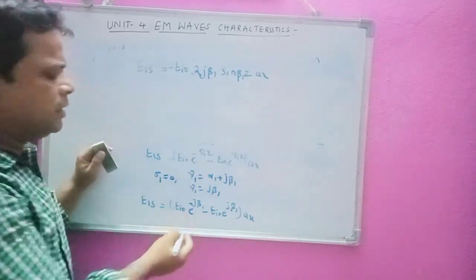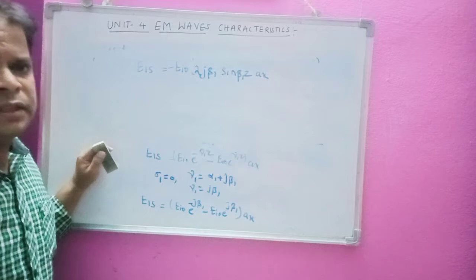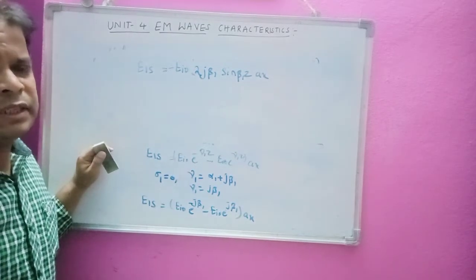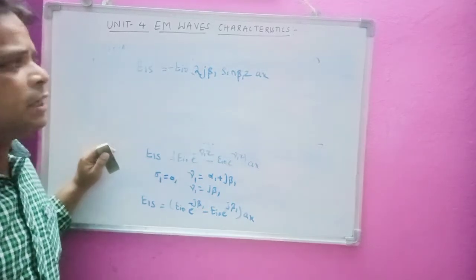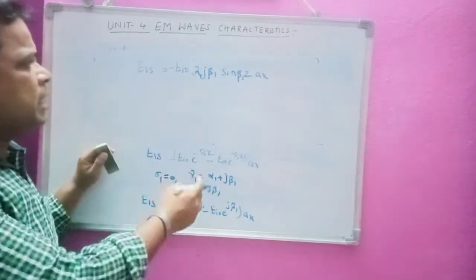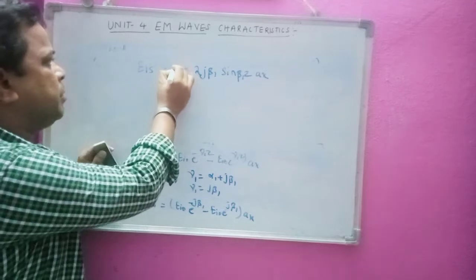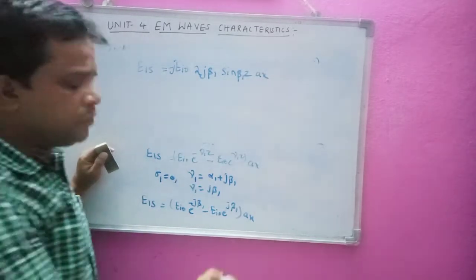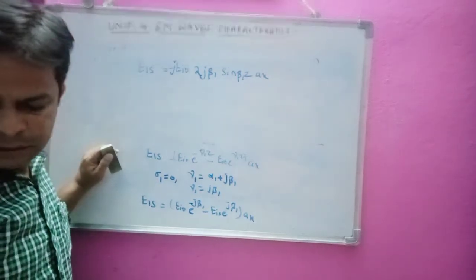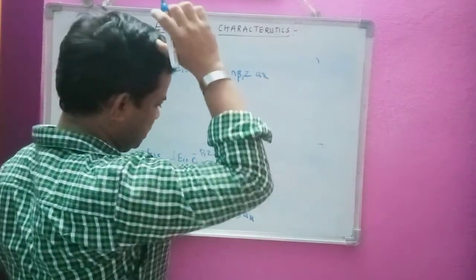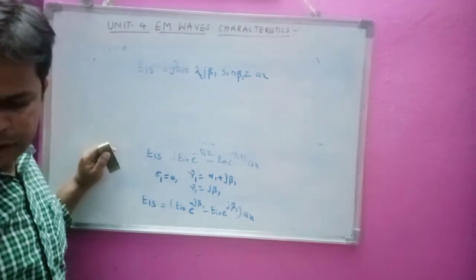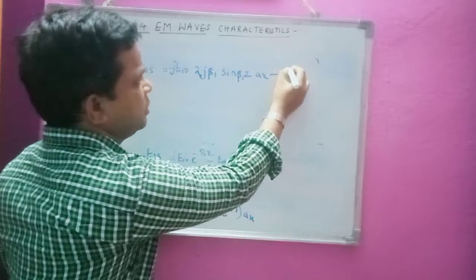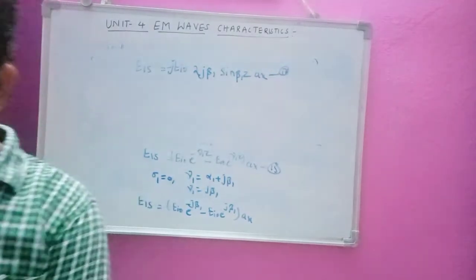We can do this calculation easily: e power j theta is cos theta plus j sin theta, and e power minus j theta is cos theta minus j sin theta. By doing this calculation I get the imaginary part, minus 2j. Let us take this as equation number 15 and the earlier one as equation number 16, which we considered in the earlier sessions.